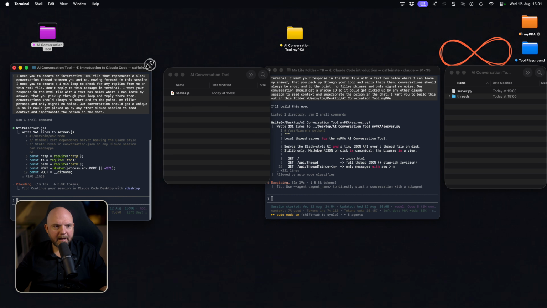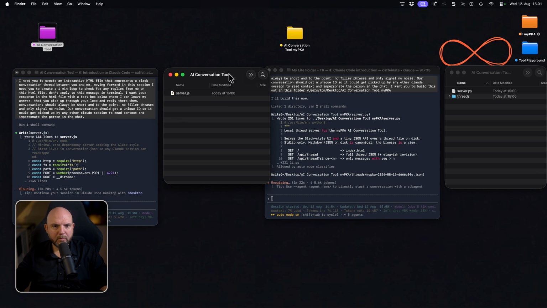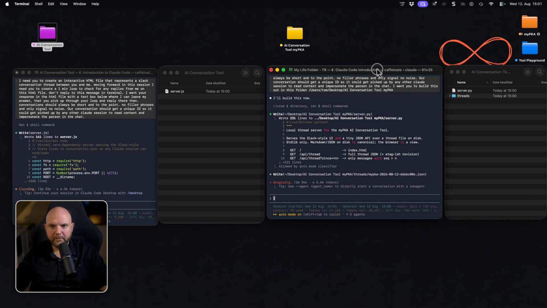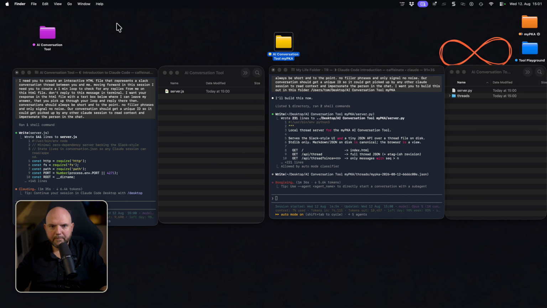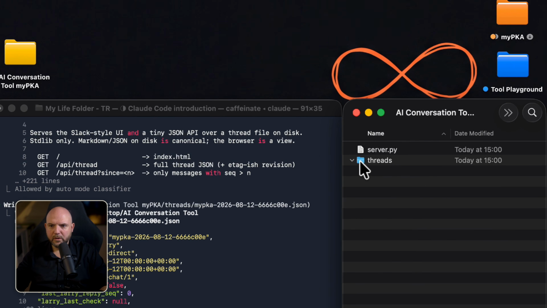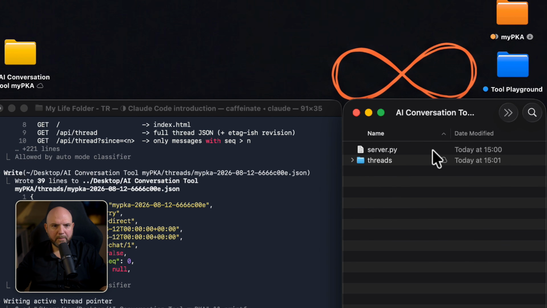All right. I move these folders out of the way so we can actually see the folders open next to each session. So we have the context about them to see what's happening. You see this session has created a server.js. We don't need to care about what this is all about. And here we already have a threads folder that was added and a server Python script.